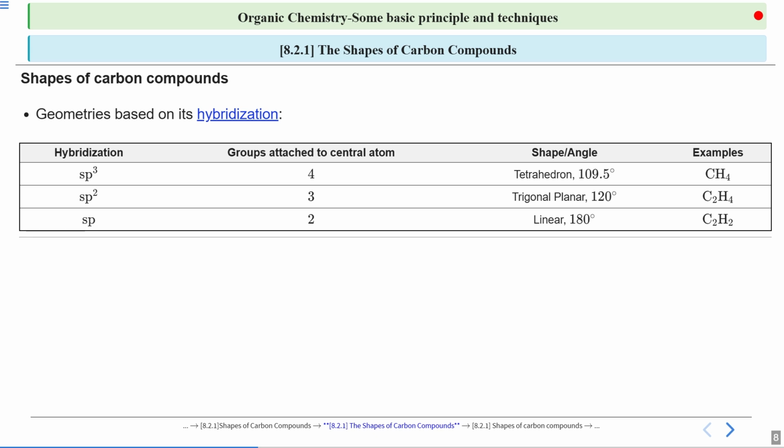But in general, we can say that sp3 has only single bonded carbon, sp2 has double bonded carbon, and sp has triple bonded carbon. So this is the general idea. But remember, never decide hybridization only on the basis of the number of double or triple bonds, right? Okay.